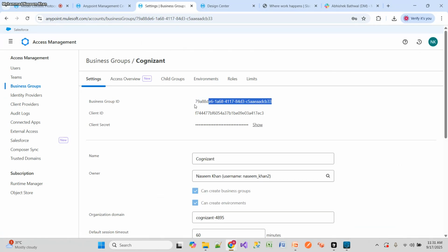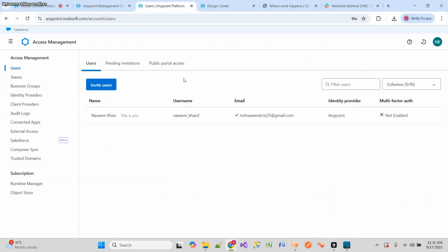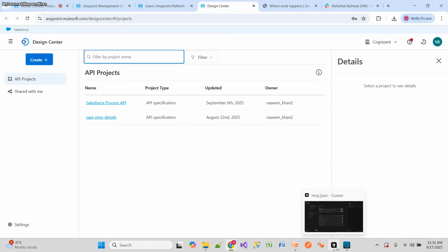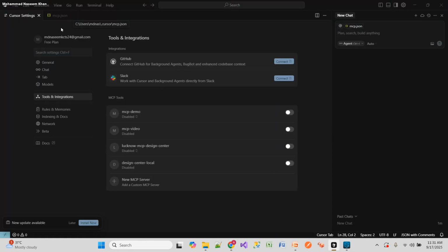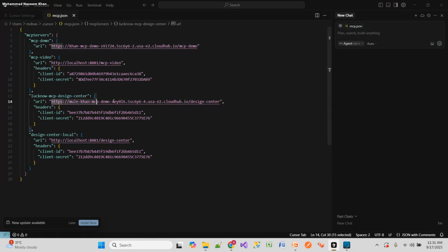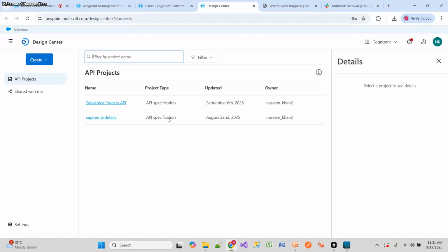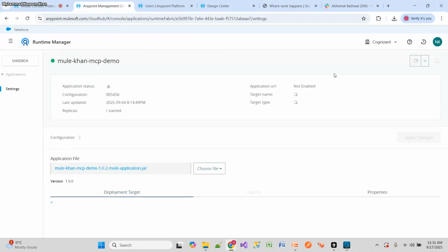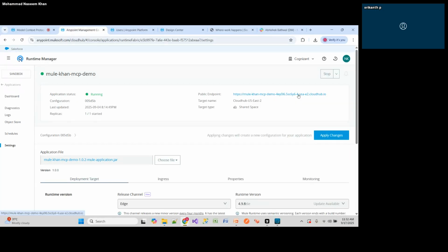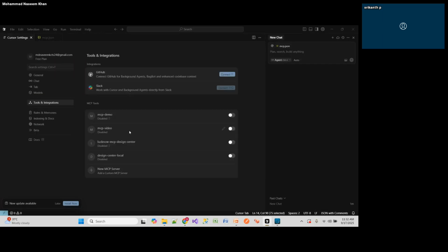So yeah, these five things need to be configured according to your setup. And then if I go here, in this MCP JSON, this is the URL. If you see, I have deployed this to MCP. This is the URL, right? And the path is design center. So if I enable it, it will try to connect to the CloudHub URL.